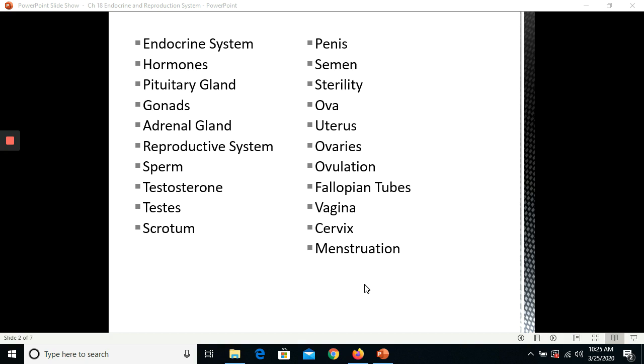We have endocrine system, hormones, pituitary gland, gonads, adrenal gland, reproductive system, sperm, testosterone, testes, scrotum, penis, semen, sterility, ova, uterus, ovaries, ovulation, fallopian tubes, vagina, cervix, and menstruation.